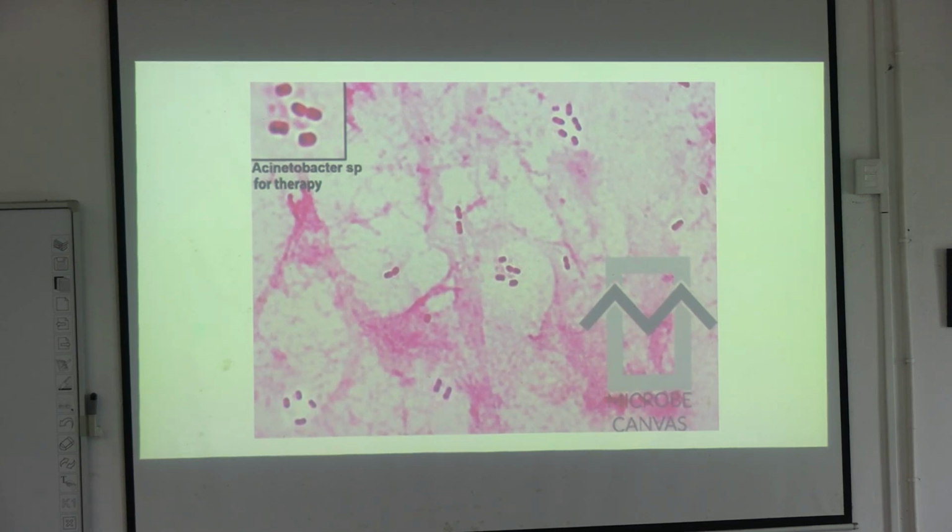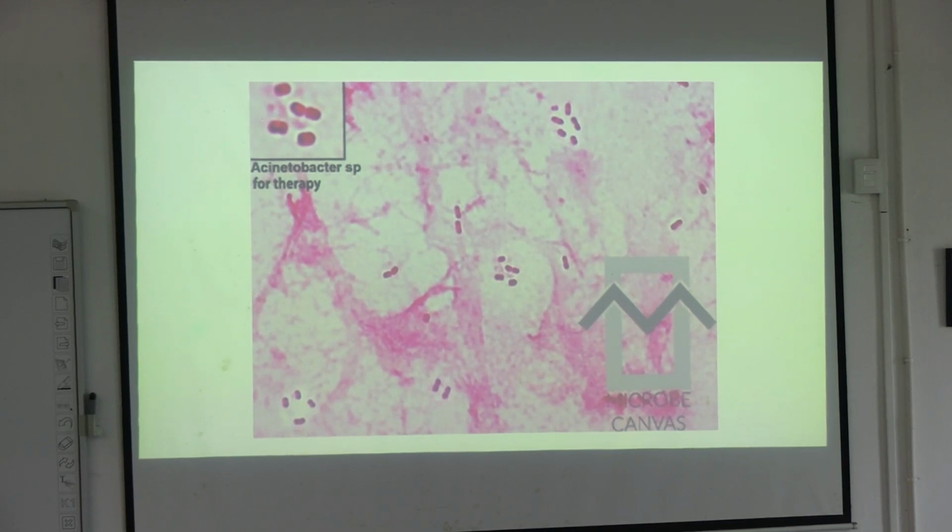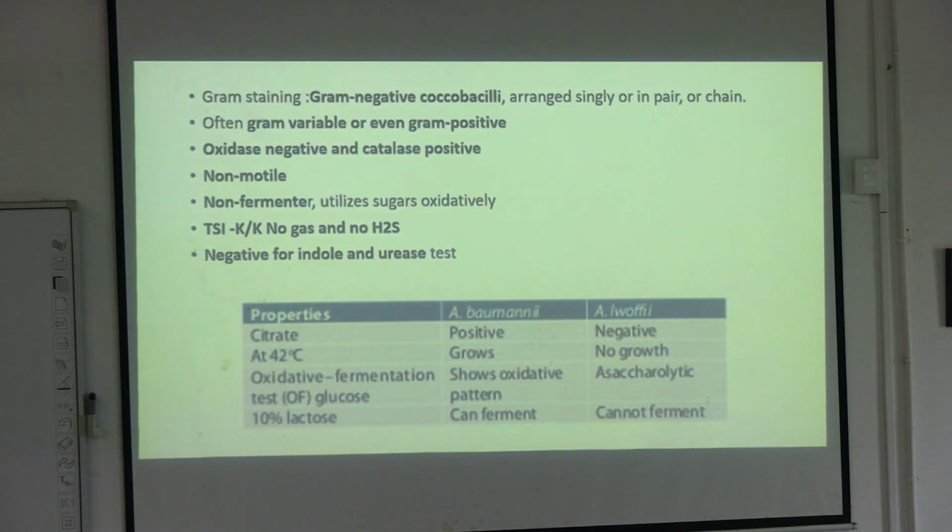When you see Acinetobacter in a gram stain, you will definitely recognize it if you have seen it before. We call it gram-negative coccobacilli, GNCB. Whenever you report a GNCB in an ET suction or ET secretion or a body fluid, definitely the consultant will know that this can turn out to be Acinetobacter. That's how we indicate it through gram stain.